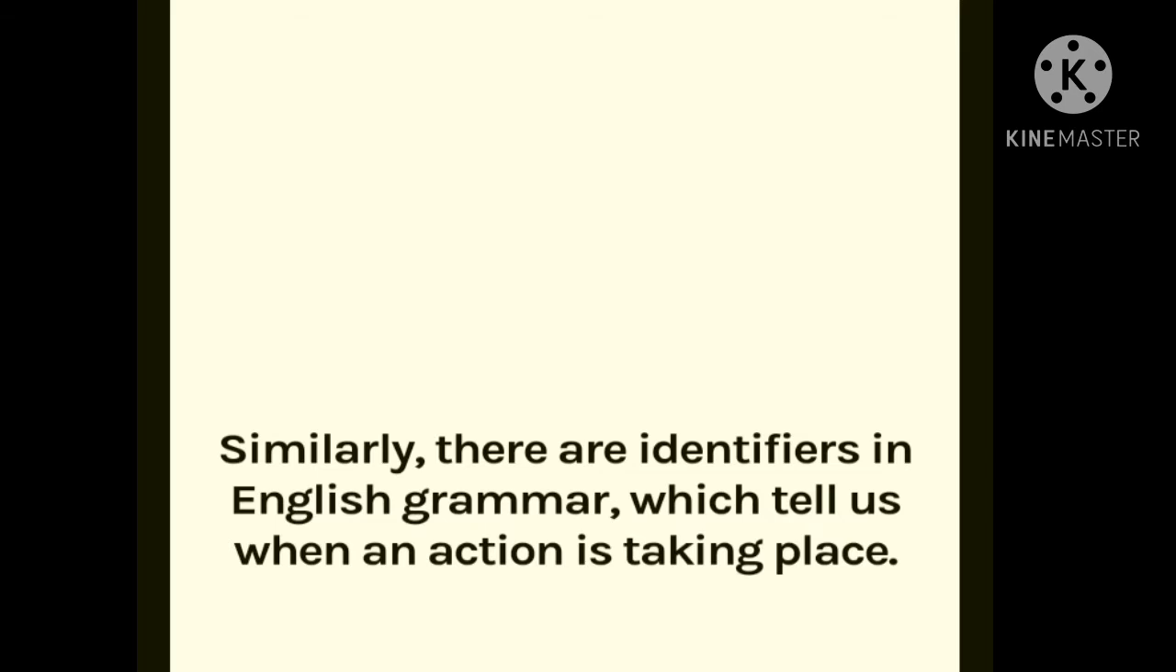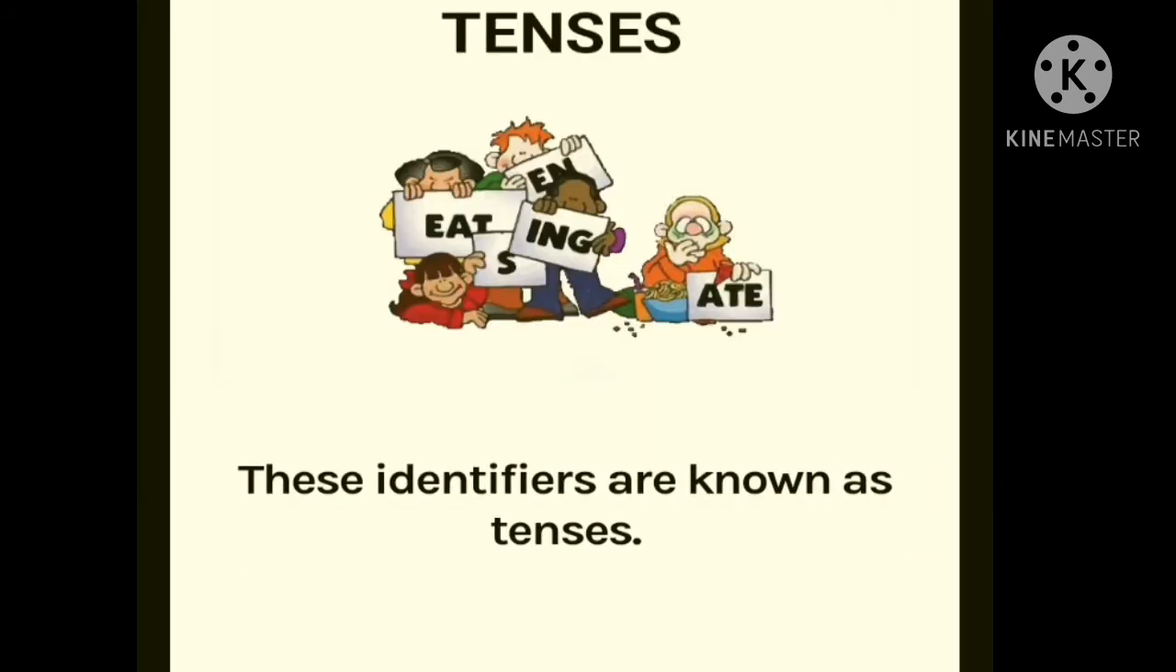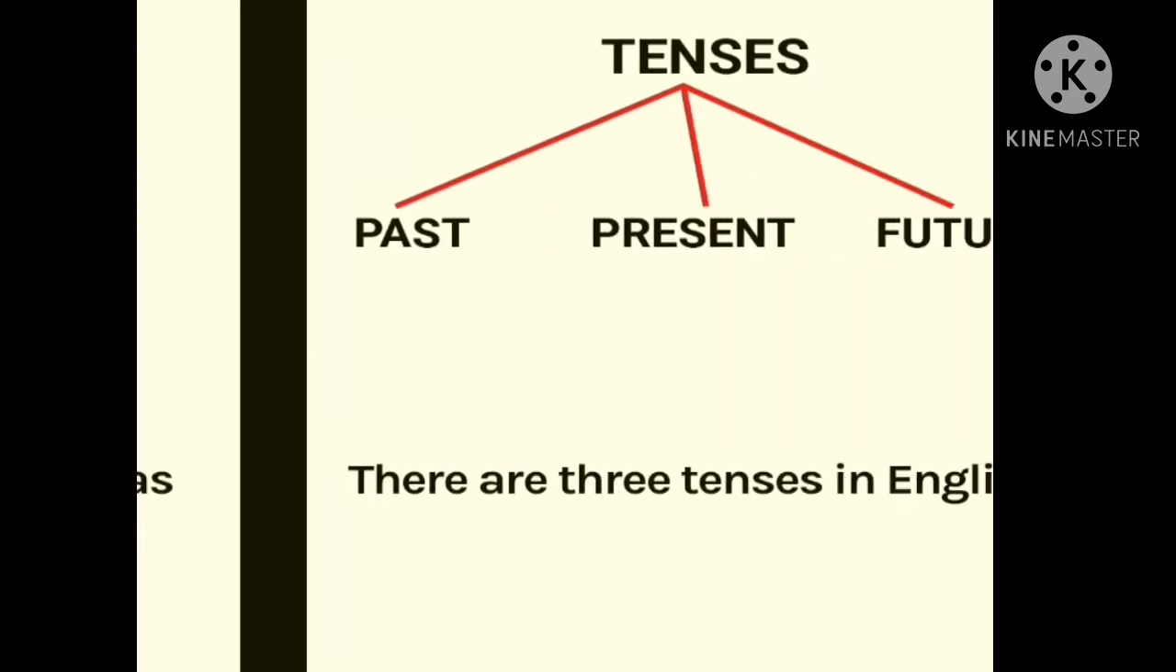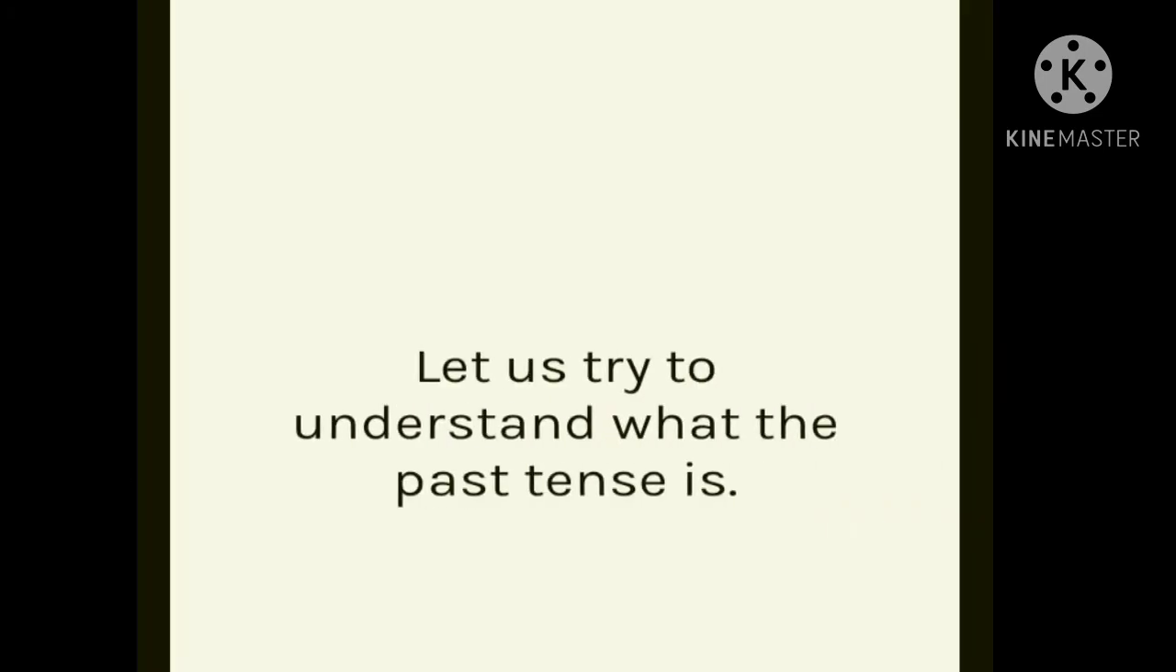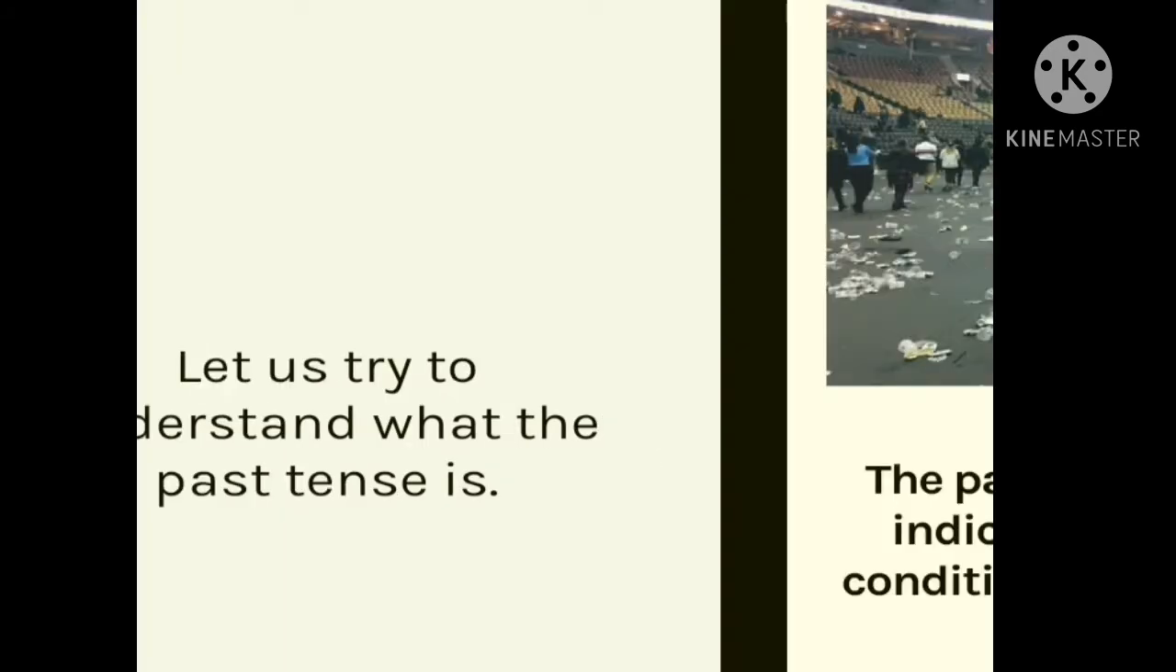Similarly, there are identifiers in English grammar which tell us when an action is taking place. These identifiers are known as the tenses. Now students, in the first video we also learned that there are three tenses: past, present and future. So let's try to understand what the past tense is.